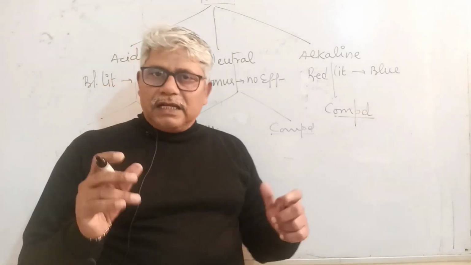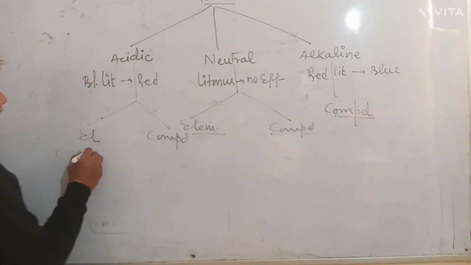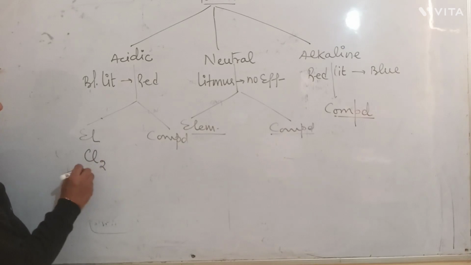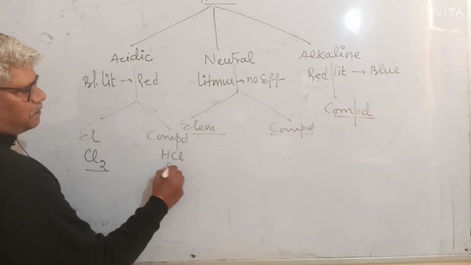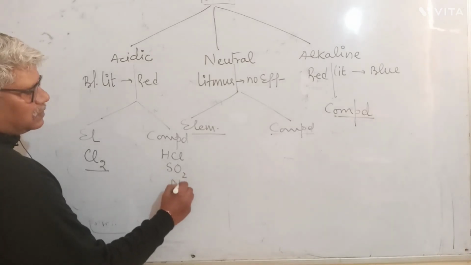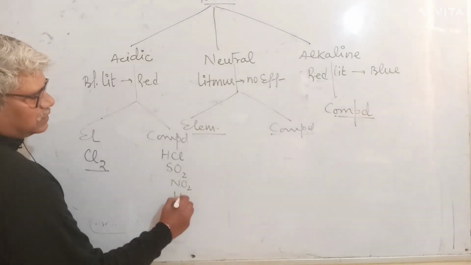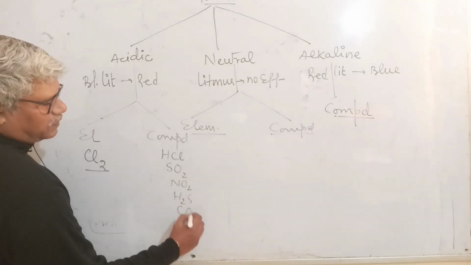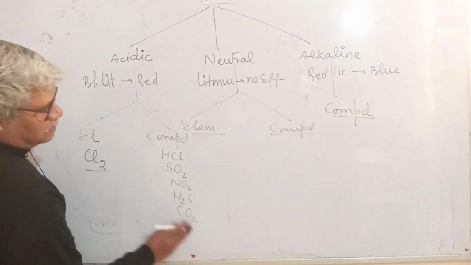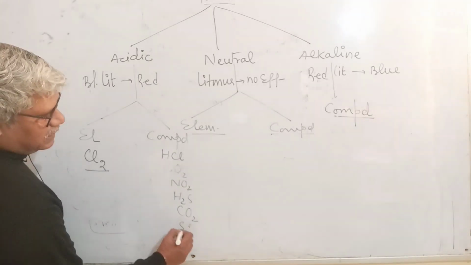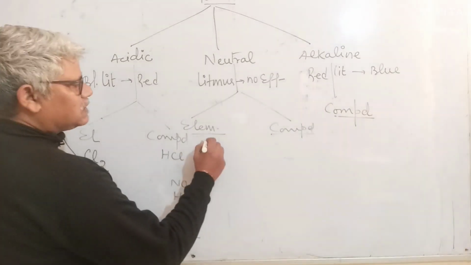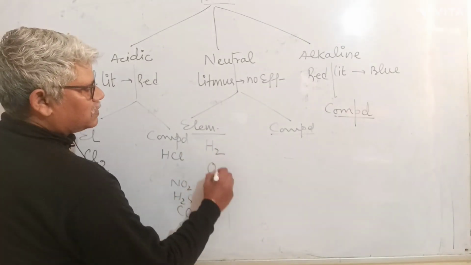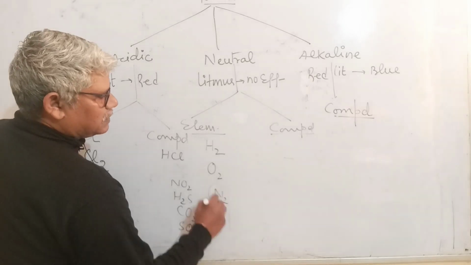Among the acidic element gases there is only one gas, which is chlorine. In compound it is hydrogen chloride, sulfur dioxide, nitrogen dioxide, hydrogen sulfide, carbon dioxide and sulfur dioxide. And among the neutral elements are hydrogen, oxygen, nitrogen.